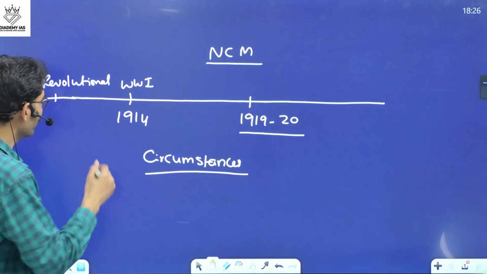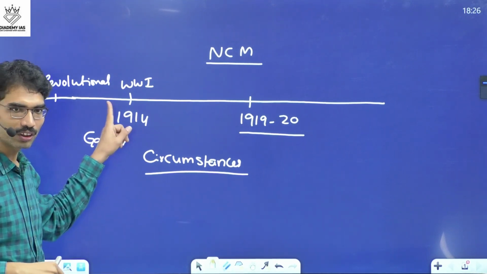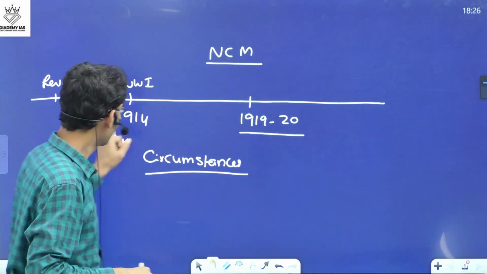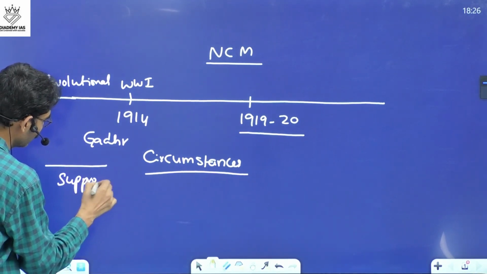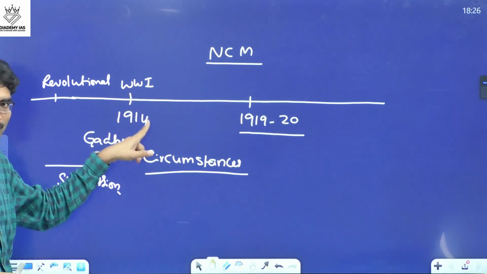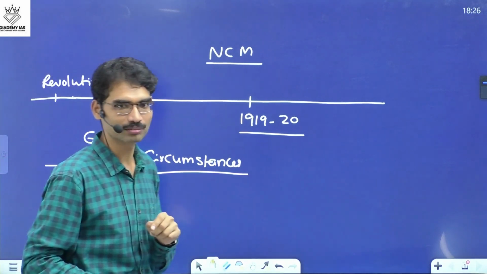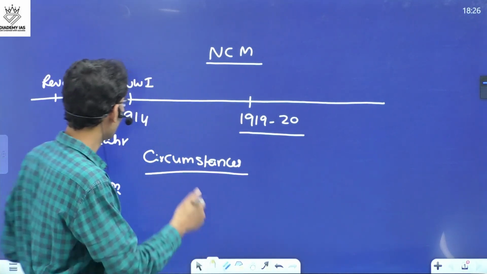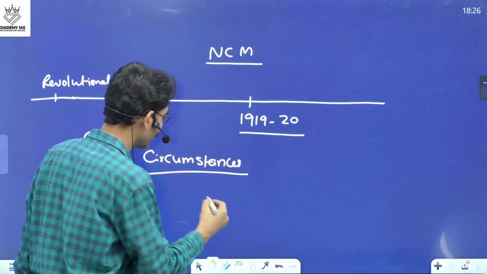Just during this time period, the Ghadar movement and individual heroic acts were also going on, and British suppression was also going on. Despite this suppression, when World War I started, Indians wholeheartedly supported the British, in the hope that after the First World War they would bring certain reforms.